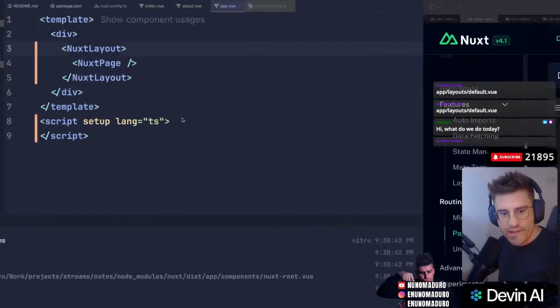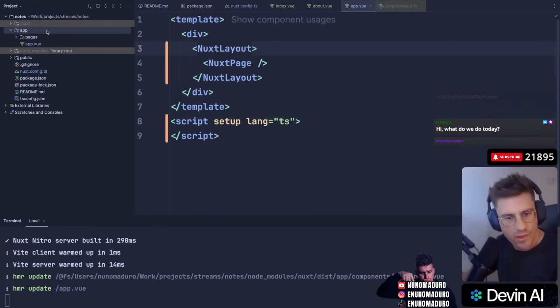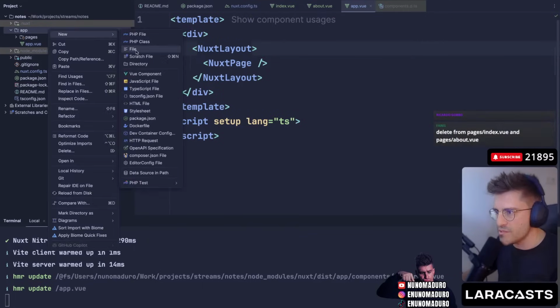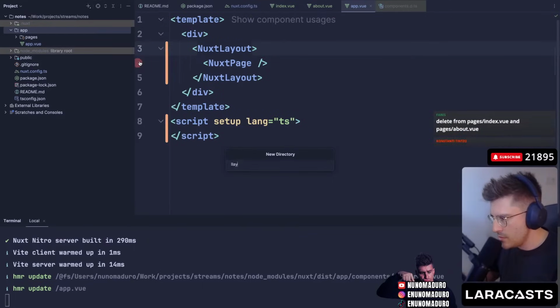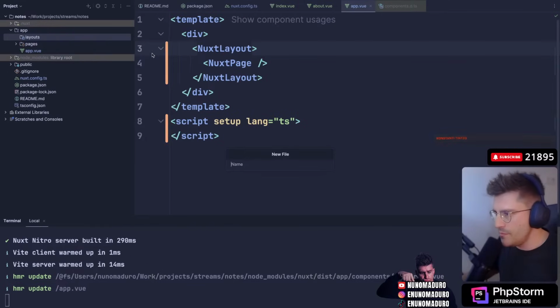Okay, let's go again. Someone is saying create the default layout thing. Okay, so at app level, I create a layouts page, and then I do a default.view.